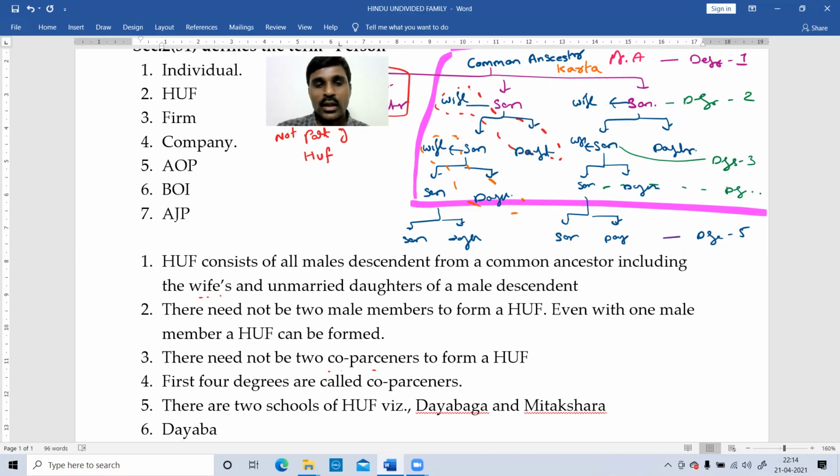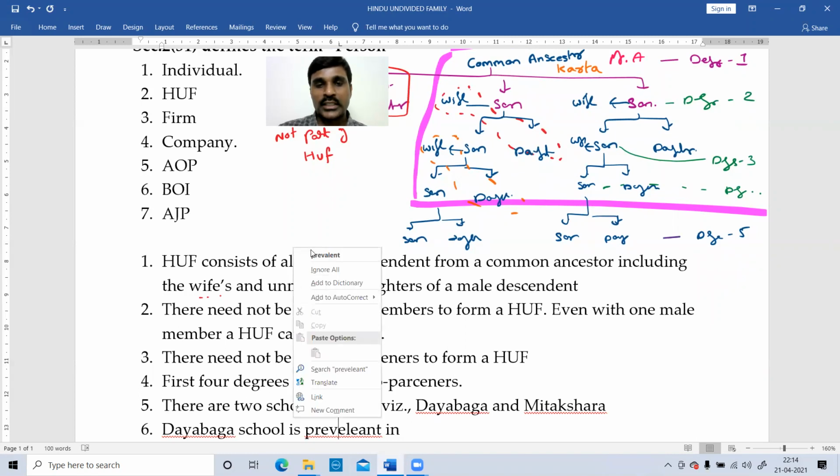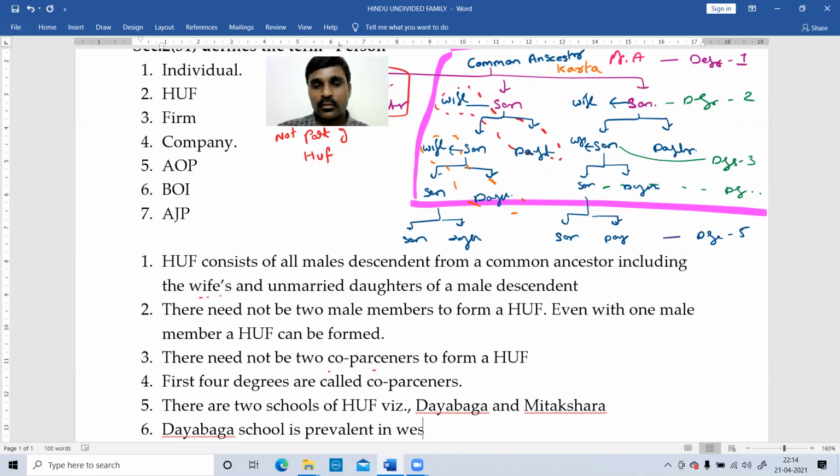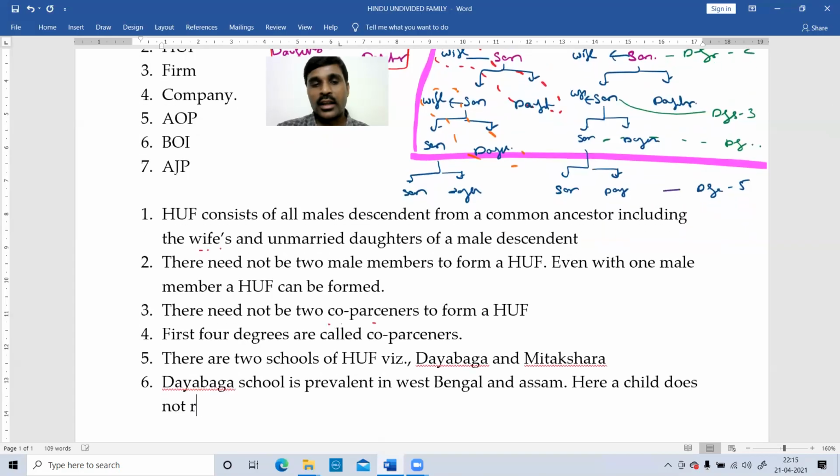So the Dayabhaga school is prevalent in West Bengal and Assam. Here a child does not get a right over property so long as the head of the family lives. This is the point.